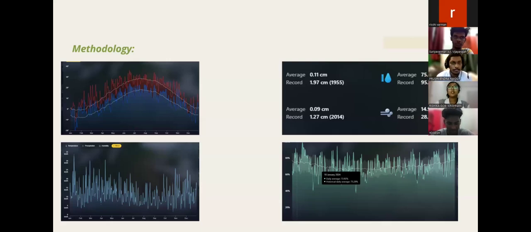Now I would like to present on methodology. For methodology, we have used an online dataset. As you can see, the top left image shows temperature trends over months, where the red curve represents average high temperature and the blue curve represents average low temperature. The right panel shows a statistic summary, and the bottom left image shows the wind speed trends over time. The chart shows fluctuation in wind speed over the year, where the peaks in wind may correspond to storm warnings, while low wind speed values might contribute to predicting ideal weather.